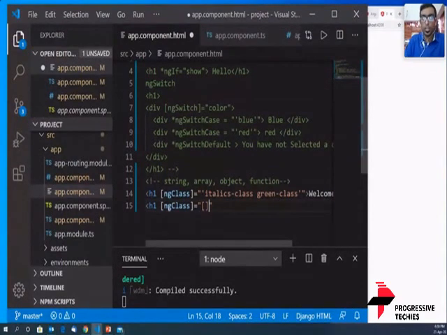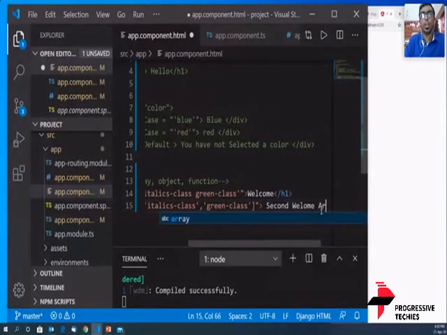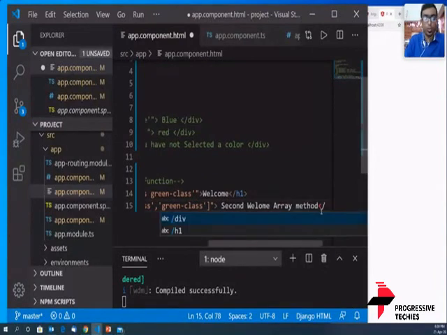Array is always in square brackets, and we are going to call up each of the classes that we need as array inputs. The first class was the italics class, and the second class was the green class. Okay, and we're going to close this, and write second welcome array method, with an h1 close tag.